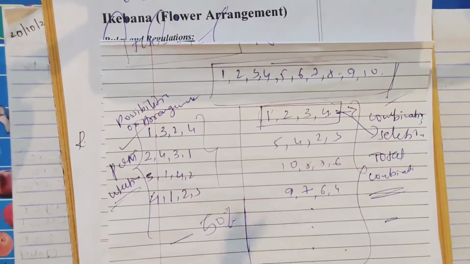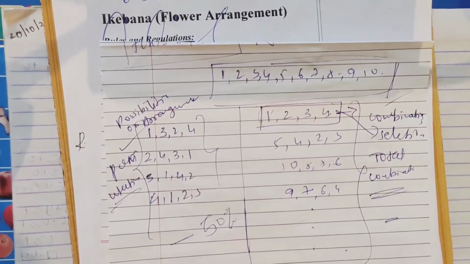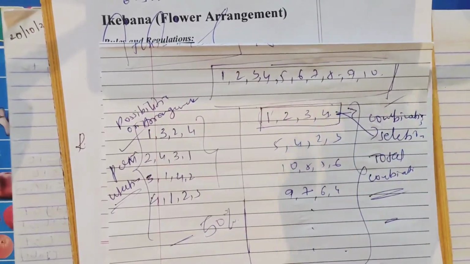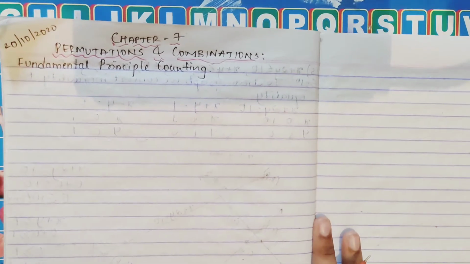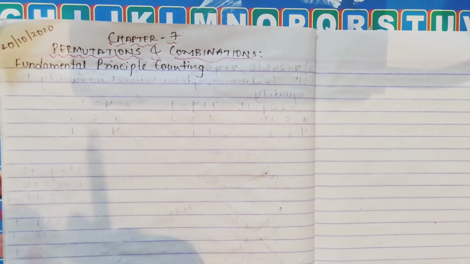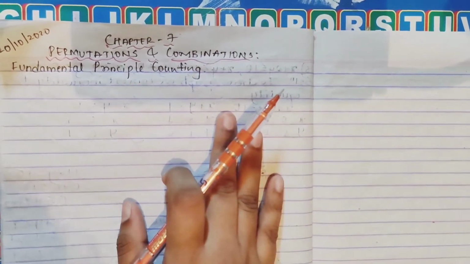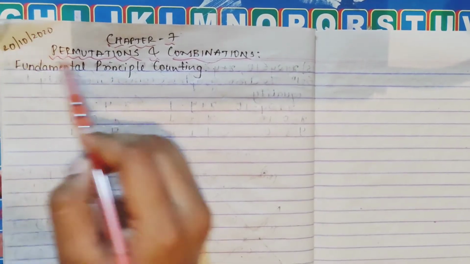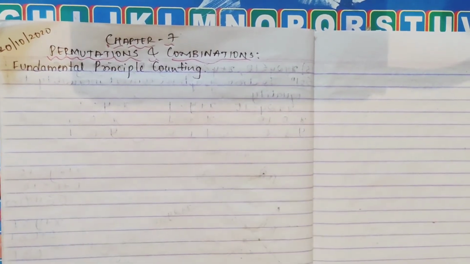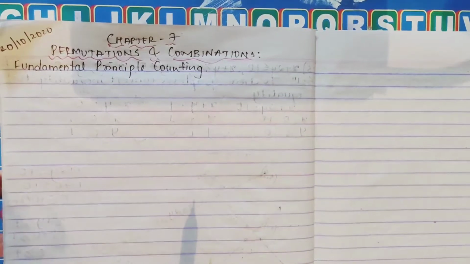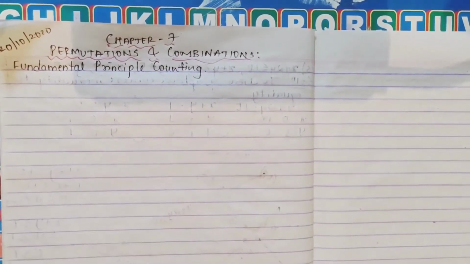We'll see the thing without formula. Now we'll see the concept of the fundamental principle of counting, which I said lets you solve some problems without formula. Now how is this fundamental? Suppose I take an example, a textbook example.